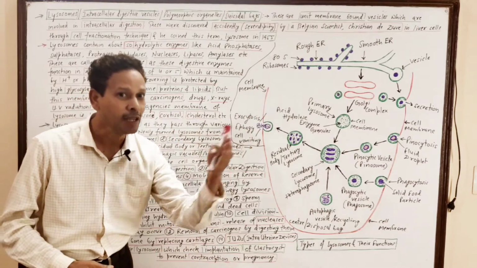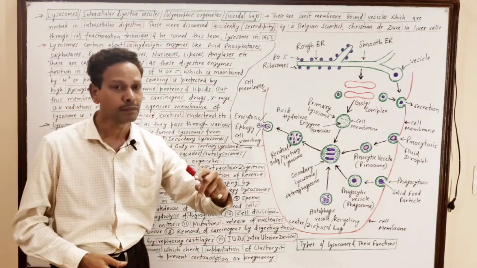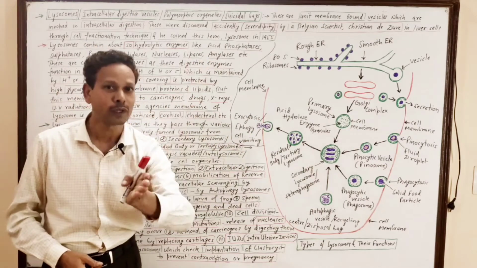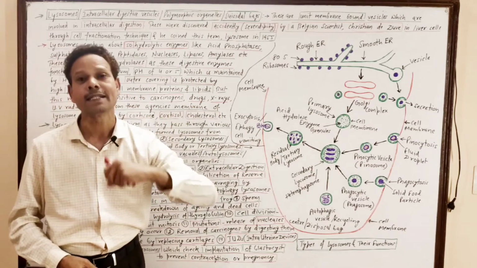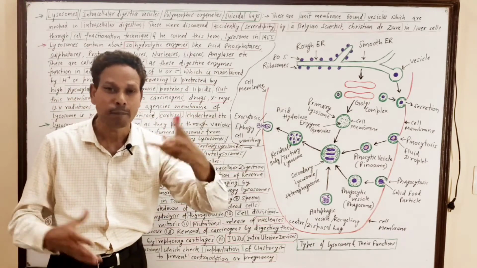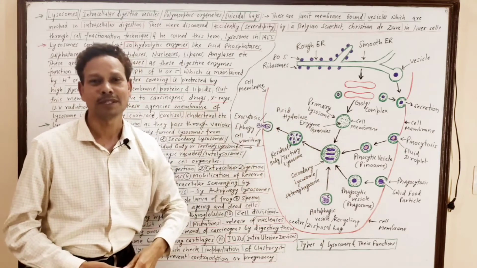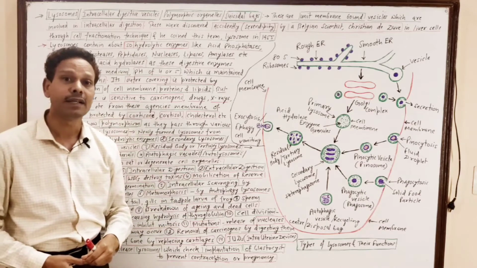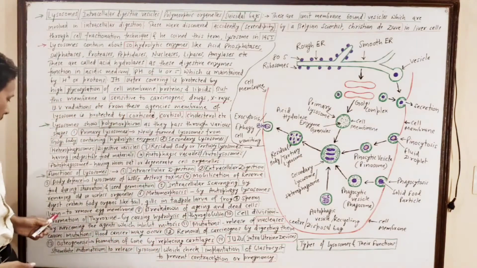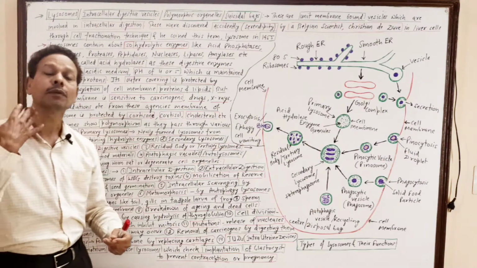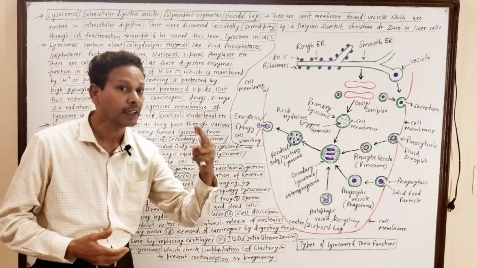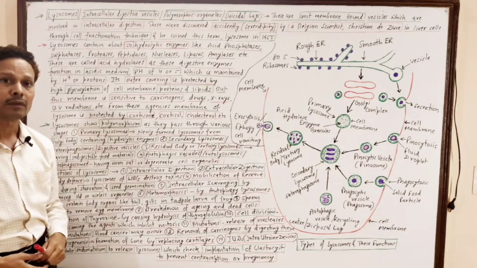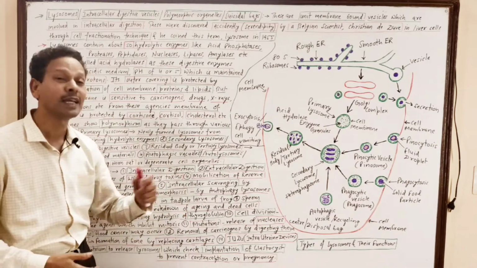It means at the time of fertilization, when a sperm enters, the sperm fuses with the egg membrane, and egg coats are dissolved by sperm lysine, and the sperm lysine is produced by the lysosomes. Next point is breakdown of aging and dead cells. Next is formation of thyroxine. It means our thyroid gland. In this thyroid gland, thyroxine hormone is produced by the action of lysosomes, which causes hydrolysis of